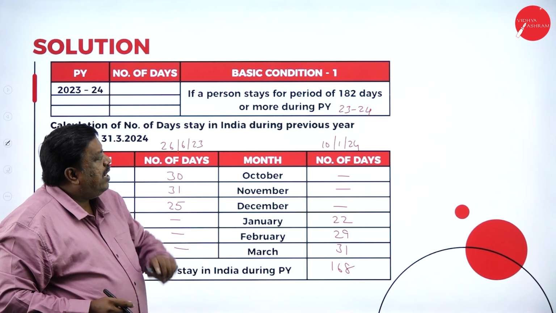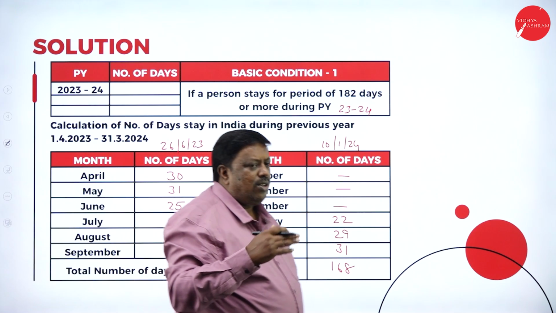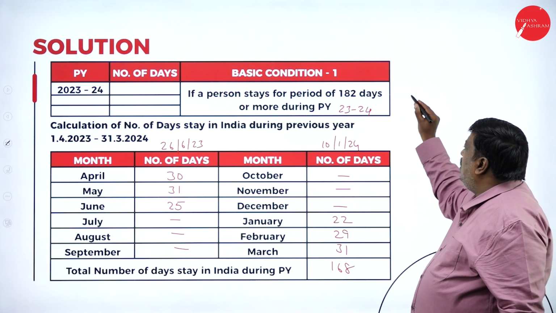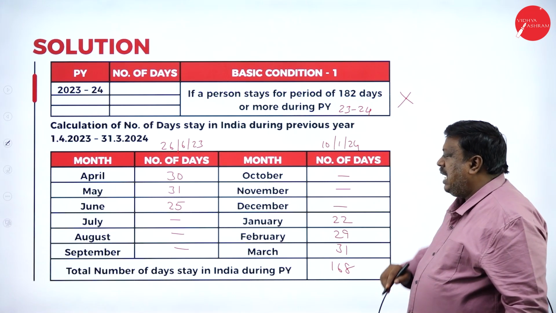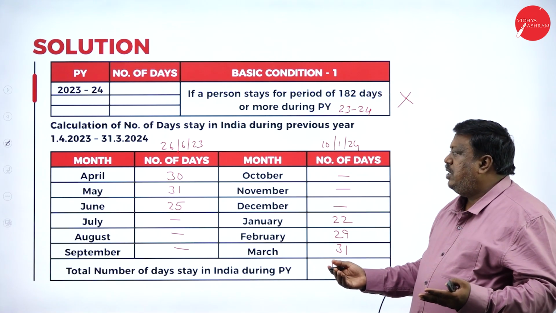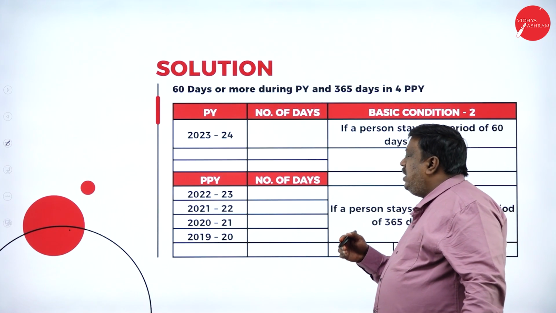What is my condition we have here? I should be in India for a period of 182 days or more. But I've stayed only for 168 days, so I couldn't satisfy my first basic condition. Whether I'm going to satisfy my second basic condition or not, let us check that. Now, what is my second basic condition?